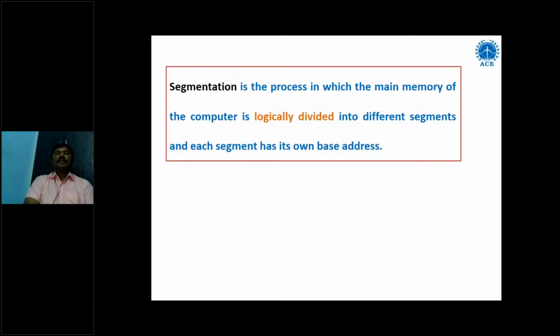So this is the definition of segmentation. Segmentation is the process in which the main memory of the computer is logically divided into different segments, and each segment is having its own base address. The physical address is 20 bits, whereas internally 8086 is having only 16-bit registers. So there is a conversion mechanism from 16 to 20 bits that we will see later.